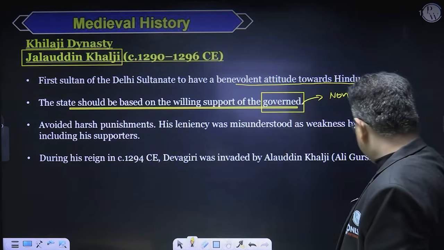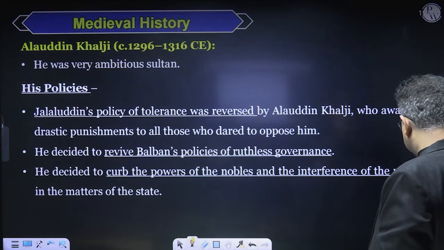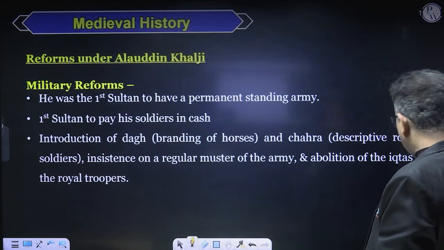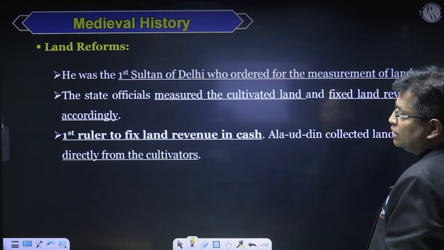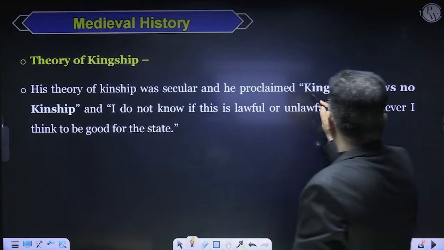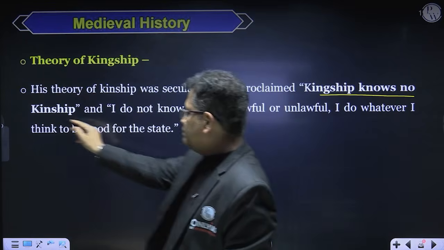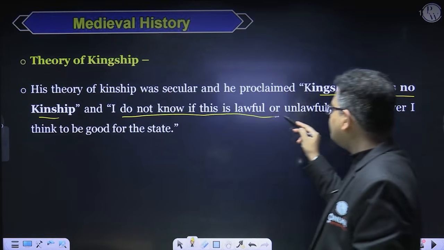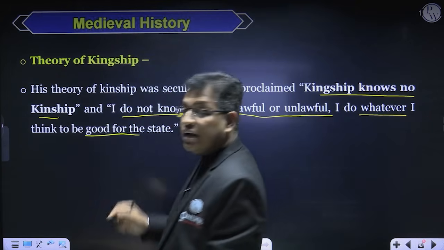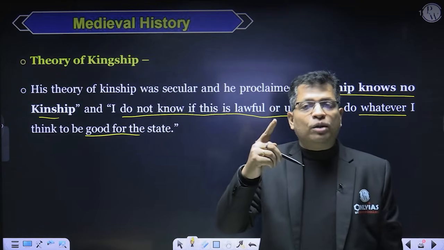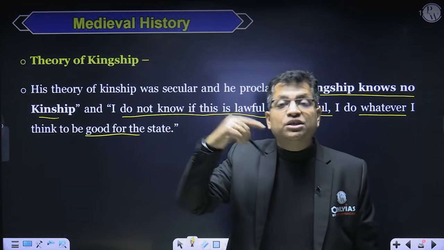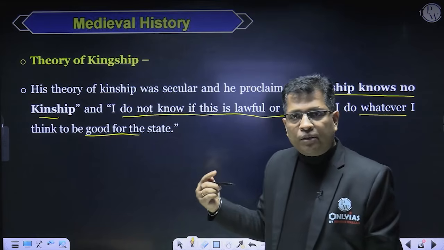Now, second, Alauddin Khalji, the next Sultan of Delhi Sultanate, Khalji dynasty, once said that I don't know what is right or what is wrong. He proclaimed that kingship knows no kinship, and I don't know whether this is lawful or unlawful. I do whatever I think to be good for the state. And he rejected the authority of the ulemas. Ulemas were the Islamic scholars. So he rejected their authority in the Delhi Sultanate.